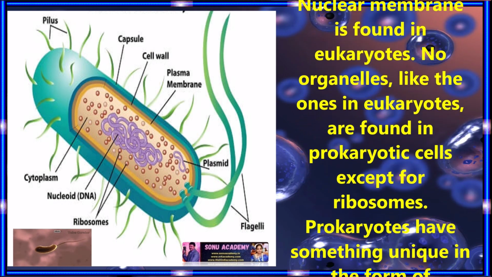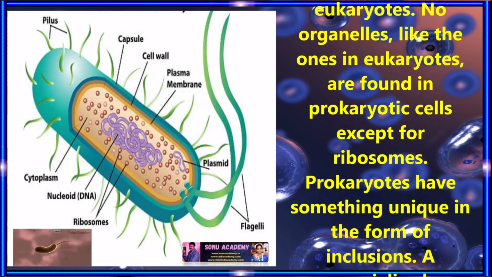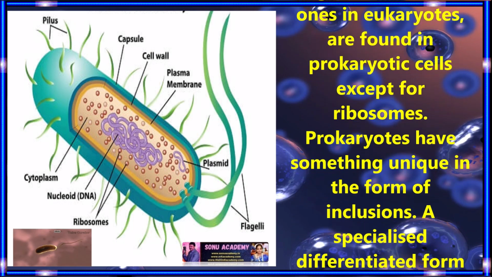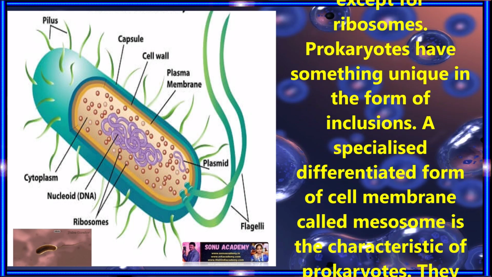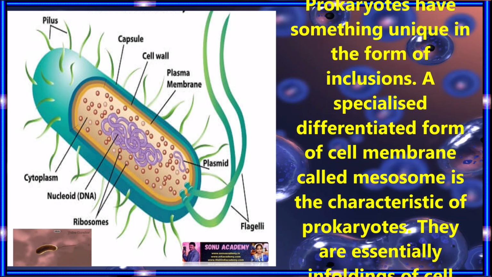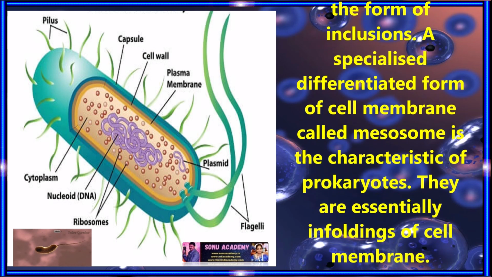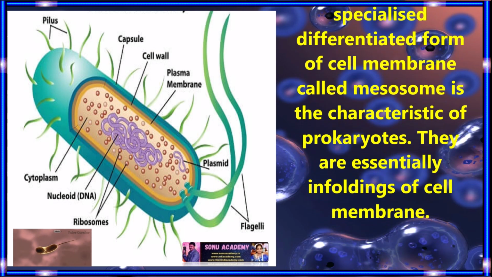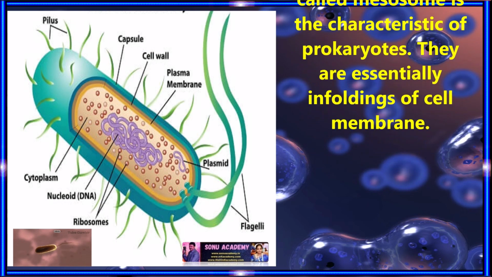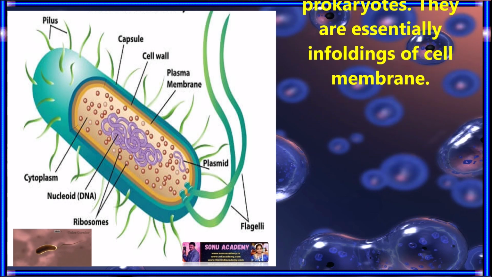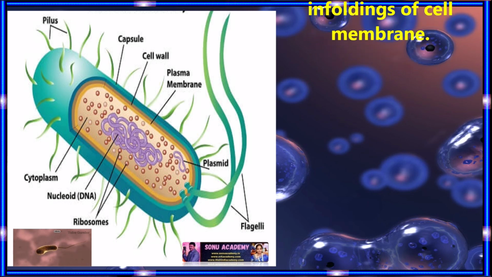Nuclear membrane is found in eukaryotes. No organelles like the ones in eukaryotes are found in prokaryotic cells except for ribosomes. Prokaryotes have something unique in the form of inclusions, a specialized differentiated form of the cell membrane called mesosome, which is characteristic of prokaryotes. They are essential in the folding of the cell membrane.